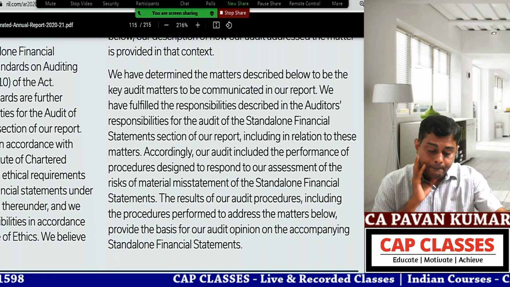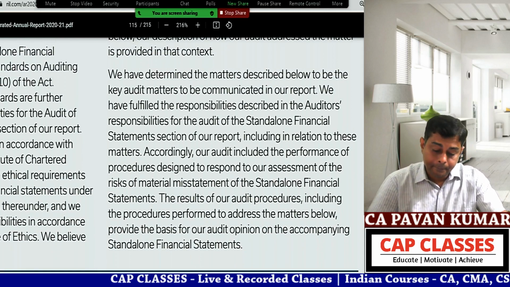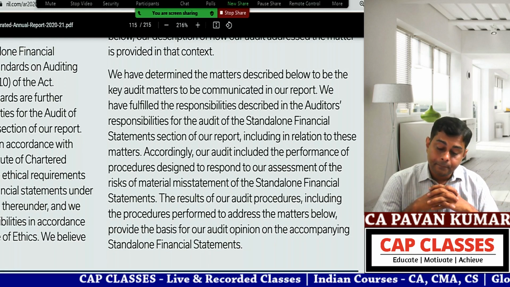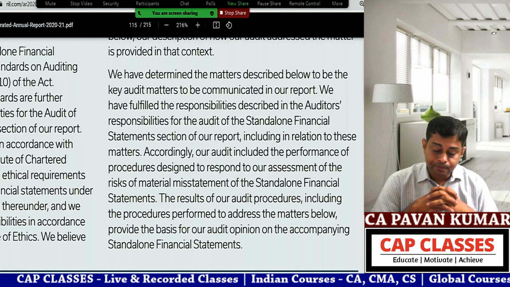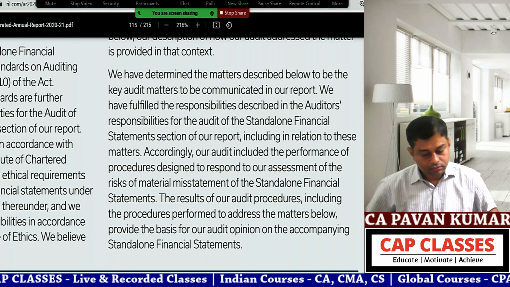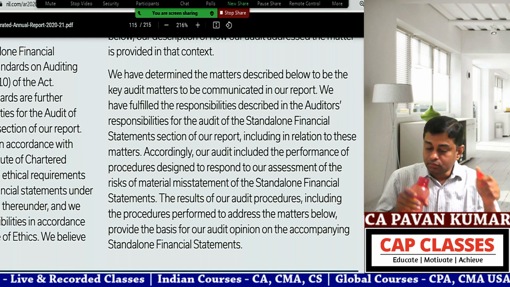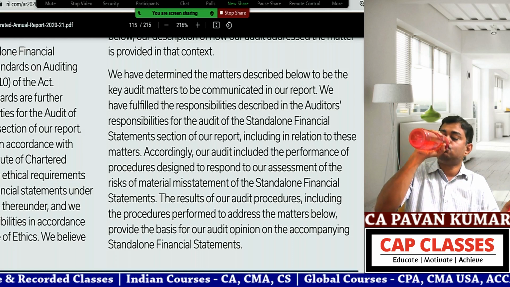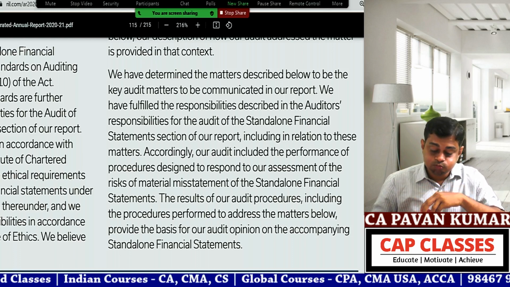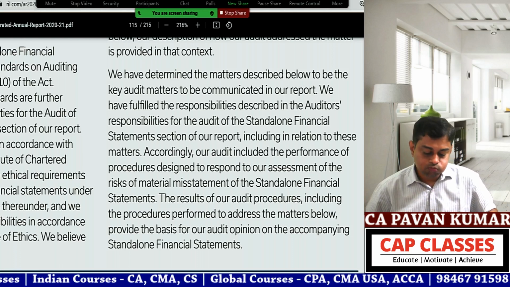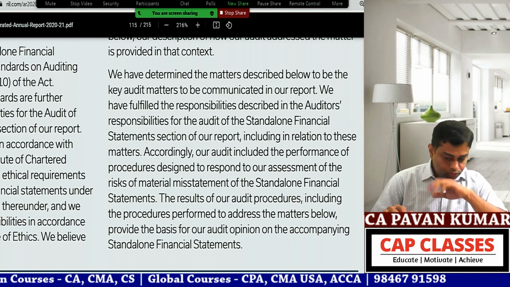We have determined the matters described below to be the key audit matters to be communicated in our report. We have fulfilled the responsibilities described in the auditor's responsibilities for the audit of the standalone financial statements section of our report, including in relation to these matters. Accordingly, our audit included the performance of procedures designed to respond to our assessment of the risks of material misstatement of the standalone financial statements. The results of our audit procedures, including the procedures performed to address the matters below, provide the basis for our audit opinion on the accompanying standalone financial statements.